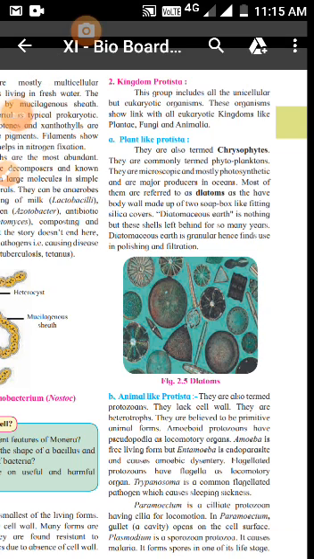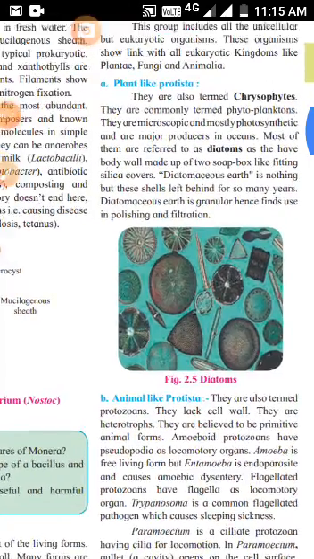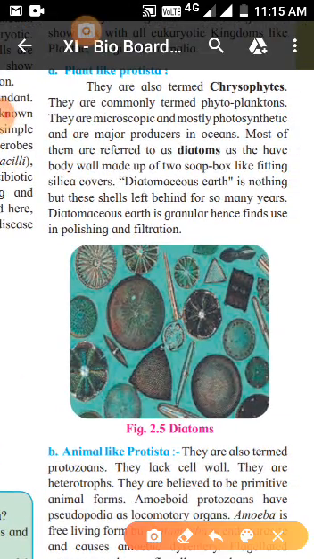First type of Protista is plant-like Protista. When you say plant-like Protista, it's a plant. So what are the characteristics which we can mark in this? With your pencil, please mark it. It's called chrysophytes, and they are phytoplanktons. You must have heard this word a long time ago. If you go into the oceans, the smaller organisms depend on oxygen. So where does the oxygen dissolved inside the water come from? It is, we can say, the major producers inside the ocean.